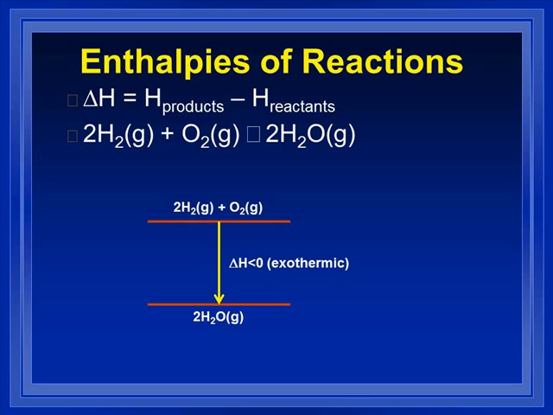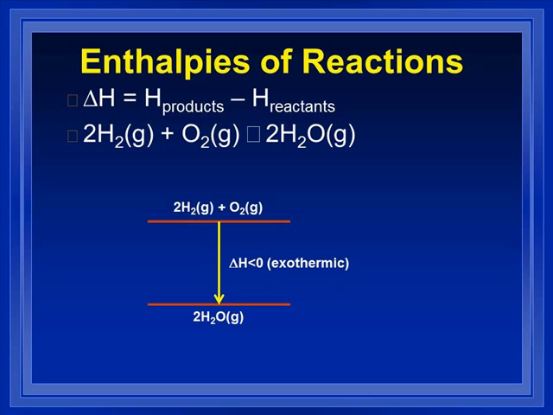But the way we draw it as a diagram is we draw a horizontal line for each step in the reaction. The first step, the reactants are hydrogen and oxygen. Those are higher energy than water. We know it's an exothermic reaction. It gives off energy. You've seen the video of the British guy where he burst those hydrogen bubbles and they made the nice little fireball. Exothermic reaction. So the products have to be lower than the reactants.